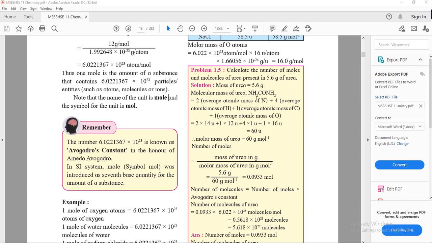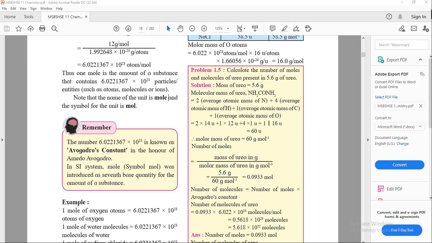There are a total of 2 nitrogen atoms, 1 carbon atom, 4 hydrogen atoms and 1 oxygen atom. So 2 into the atomic mass of nitrogen, which is 14, so 2 into 14, plus 1 into 12 for the one carbon atom, plus 4 into 1 for the total of 4 hydrogens, plus 16 for oxygen.